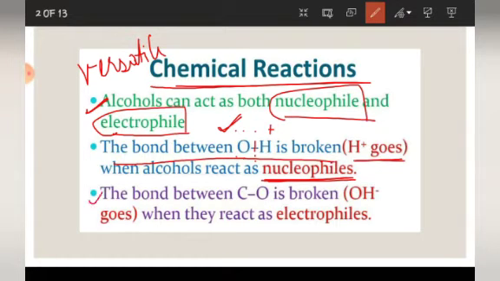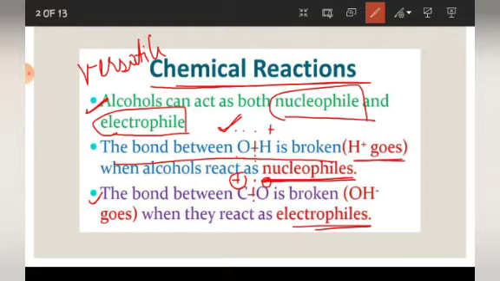Then the second case is the bond between C and O is broken, and in this case alcohols will act as electrophiles. If this bond is broken, then here it will be minus and here it will be plus. So in this case they act as electrophiles.